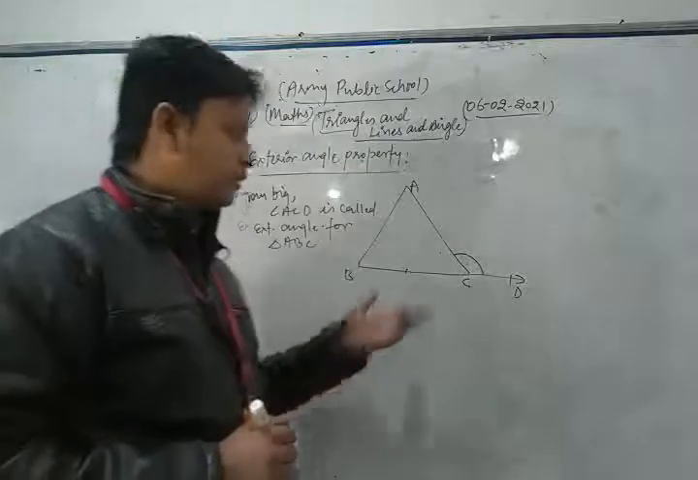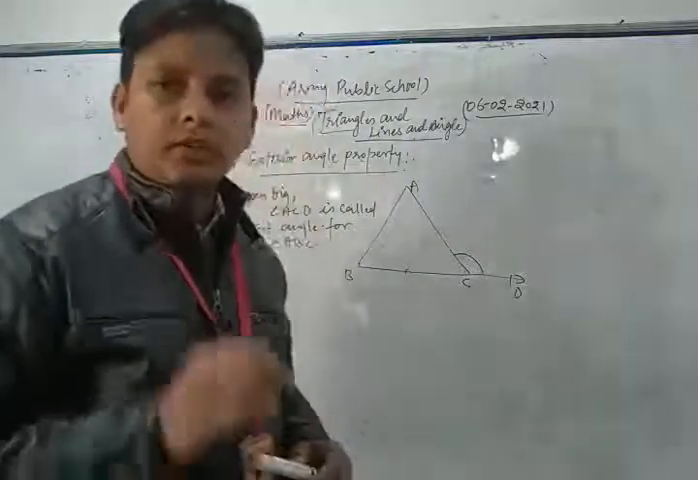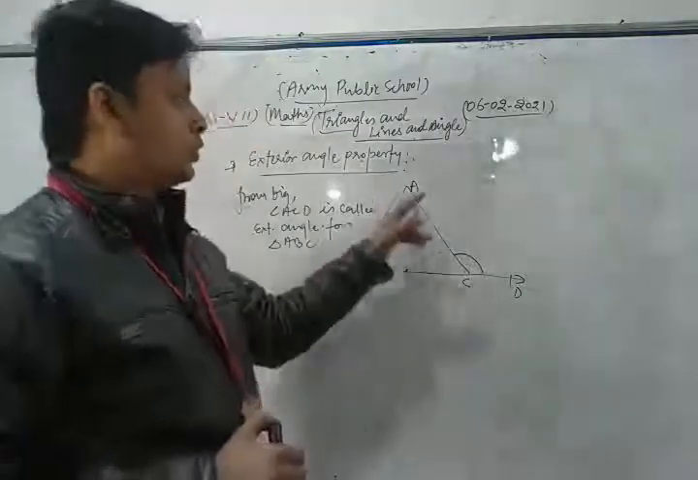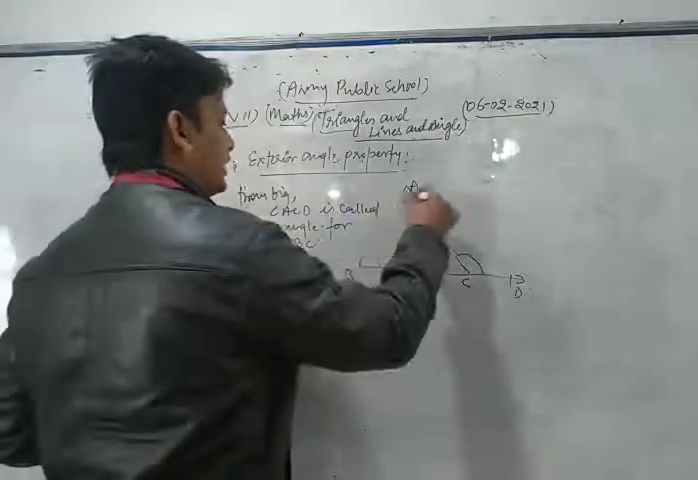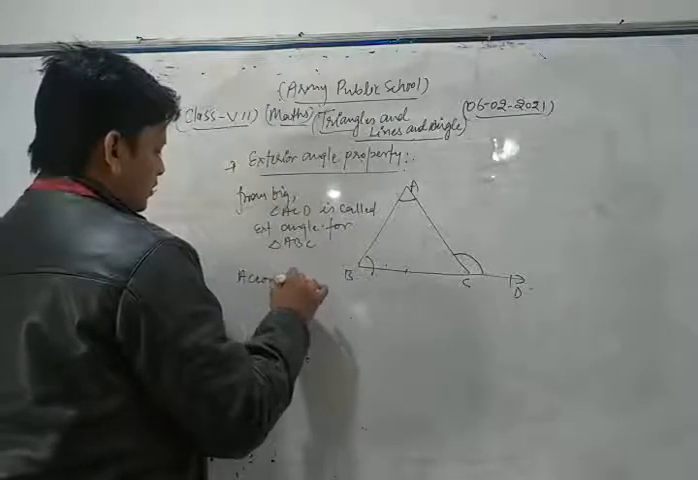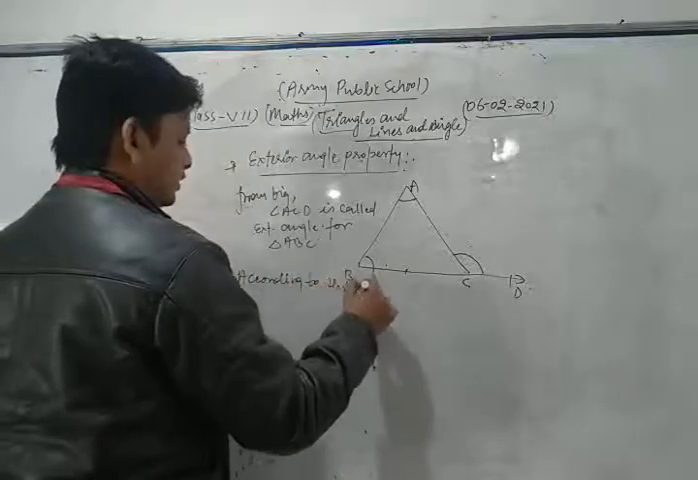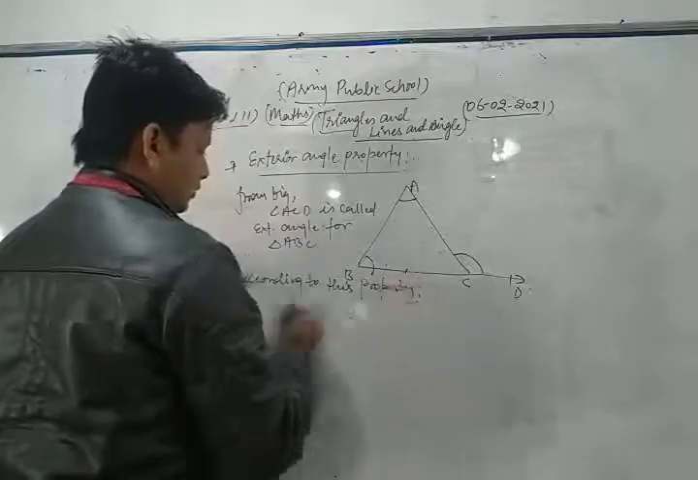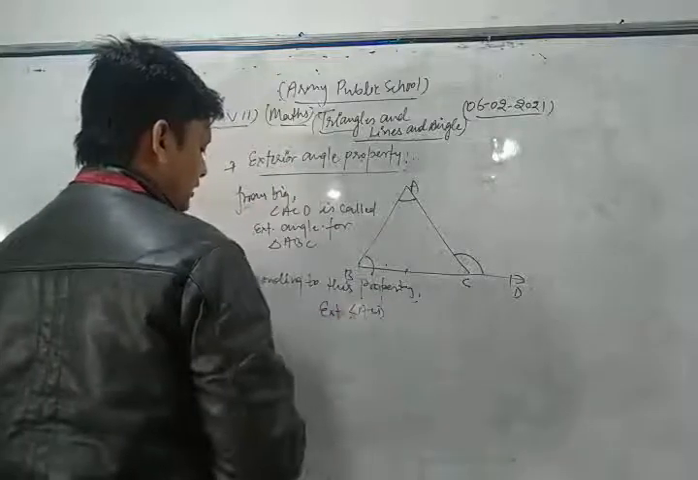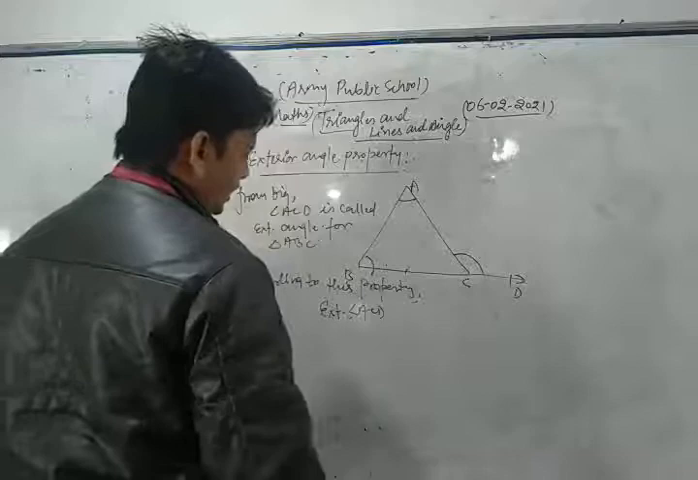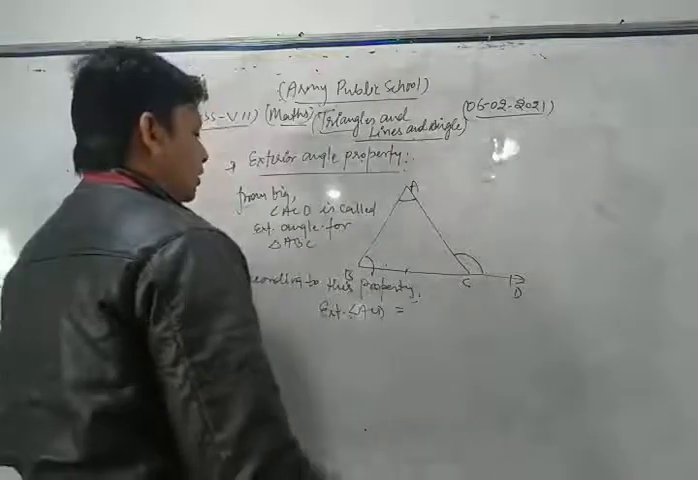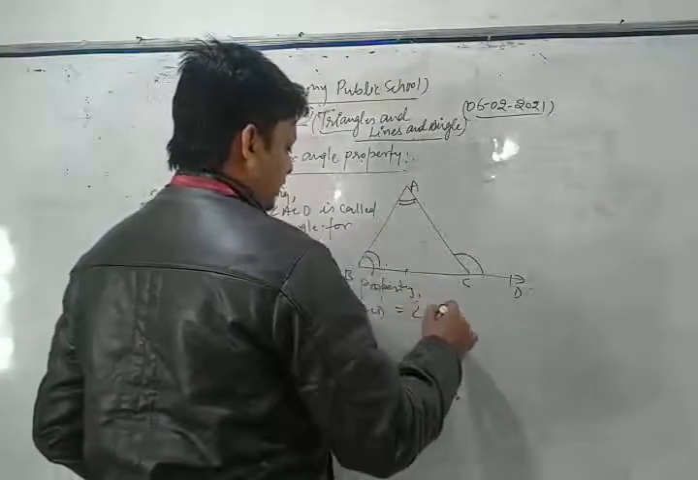Now, what is the property between them? The exterior angle of a triangle is always equal to the sum of its two opposite interior angles, meaning angle A plus angle B. So according to this property, the exterior angle ACD is equal to the sum of its two opposite interior angles, meaning angle A plus angle B.